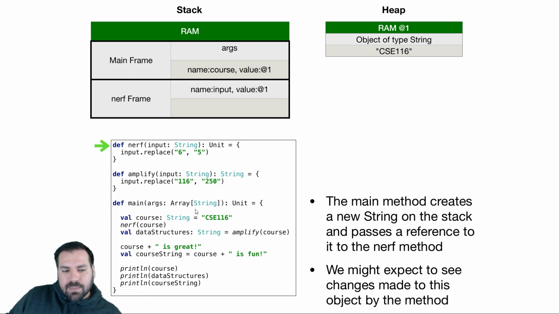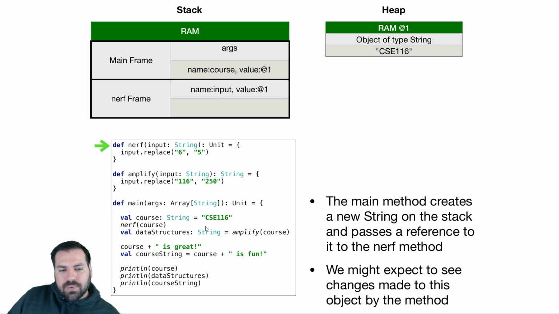We're going to start at the main method. We're going to create a value named course. We're going to assign it the value of a string. And strings are not in that list of primitive types. They do extend AnyRef, not AnyVal. So strings actually go on the heap.